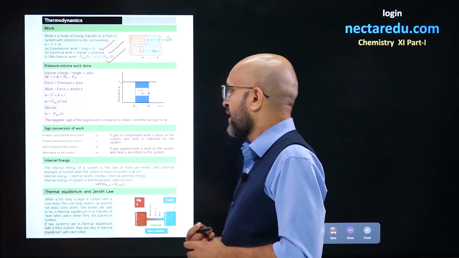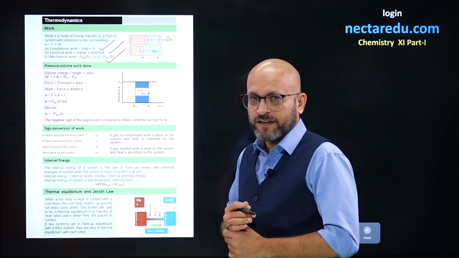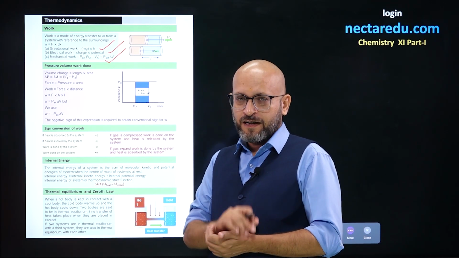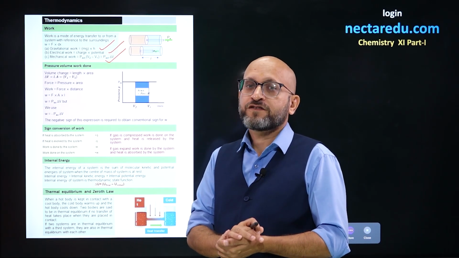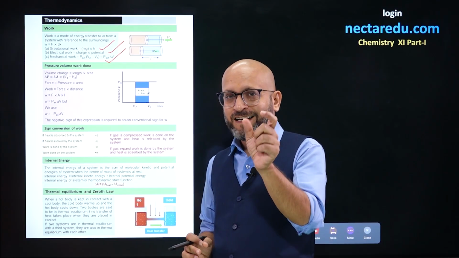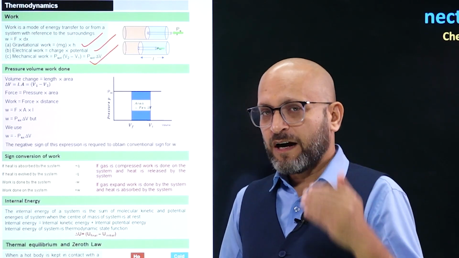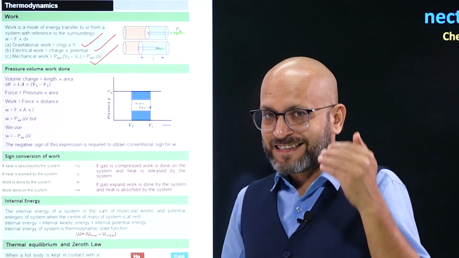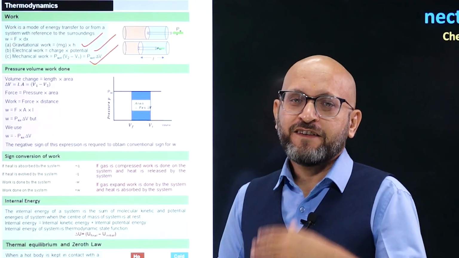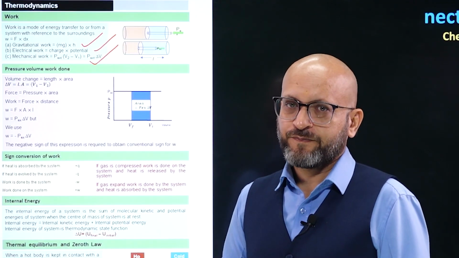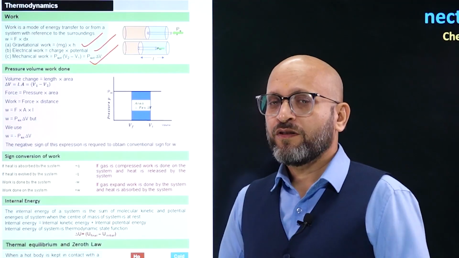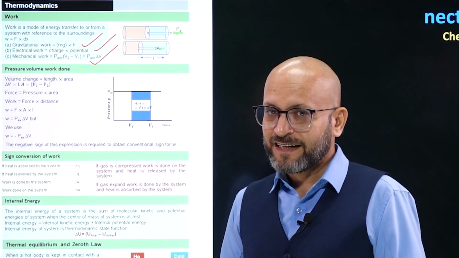All right, so we have a derivation out here. So what does this tell us about? This tells us about a constant pressure applied for a change in volume from V1 to V2. So the change in volume is delta V, and when you apply pressure, external pressure, that is P external, then P external into delta V gives you the value for work done. Alright, so just remember this formula: work done equals pressure into change in volume, that is delta V, right?